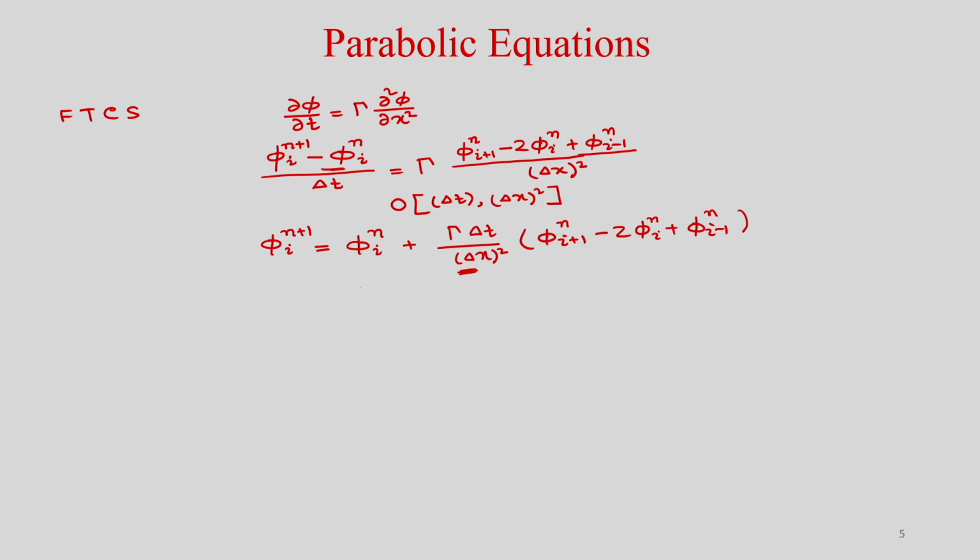This term we will write as gamma x, that is gamma delta t by delta x square.